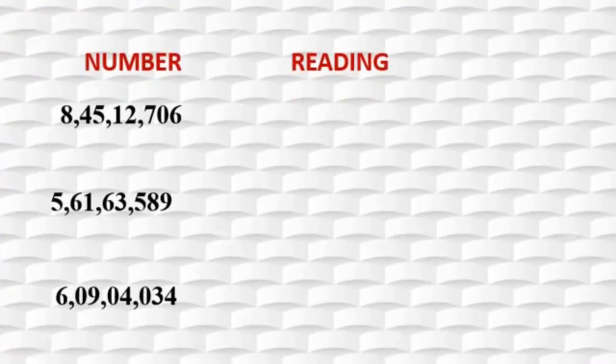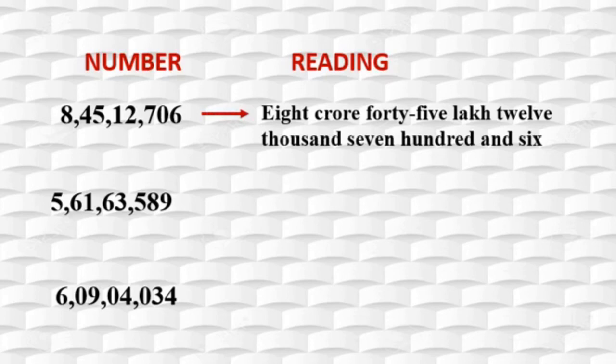Now we will see how to read this. See, dear students, again comma helps us to read easily. It is an 8-digit number. Now here we will read this. 8 crore 45 lakh 12,706.